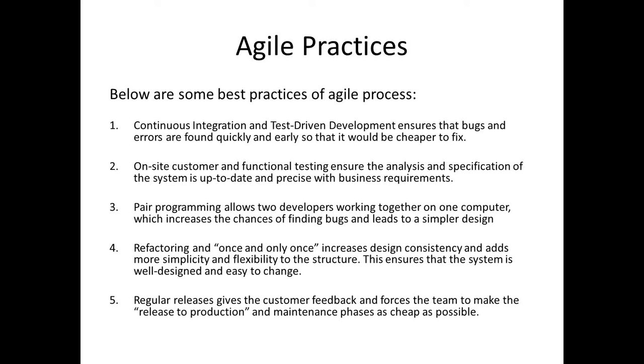Regular releases give the customer feedback and force the team to make the release to production and maintenance phases as cheap as possible, because it's not like at the end of 3 years we are going to provide a release. It's a regular release, and that way we get the customer feedback, and that makes the entire process more effective. So these are some of the best practices which we can get in the Agile process.